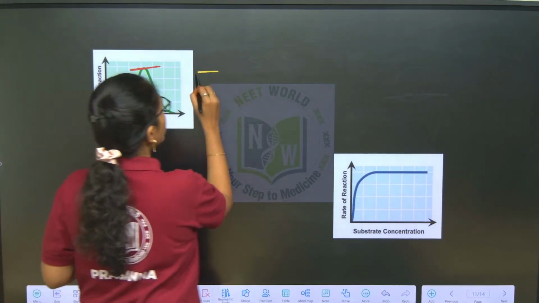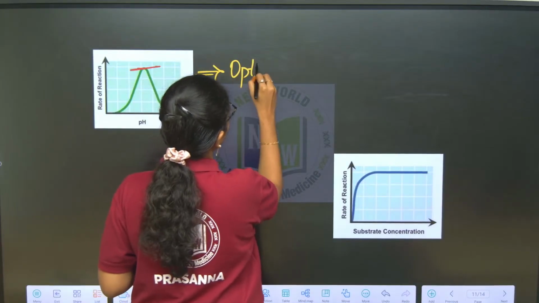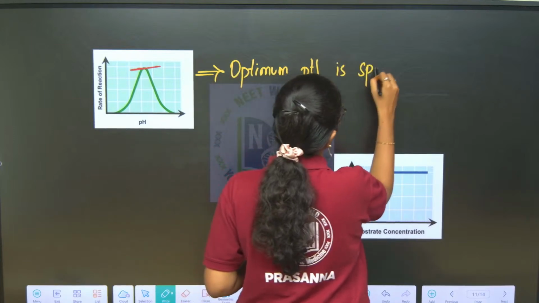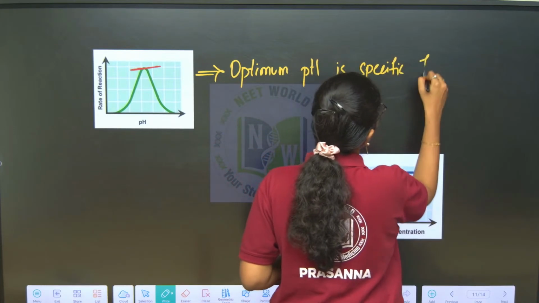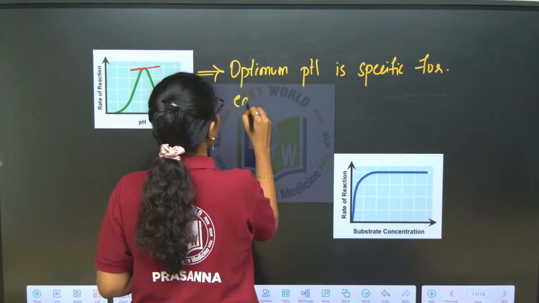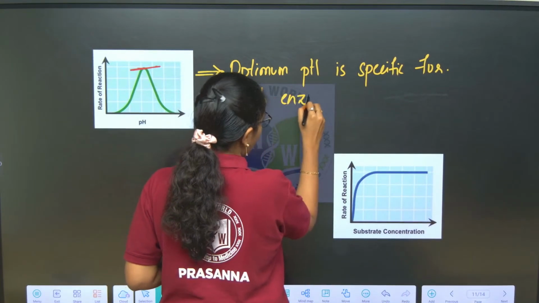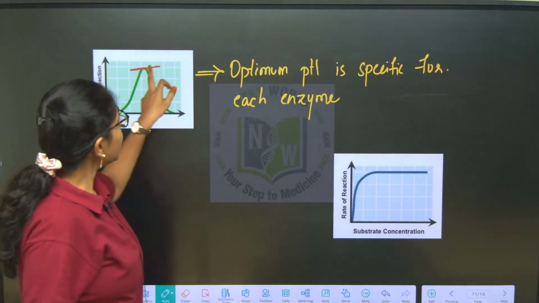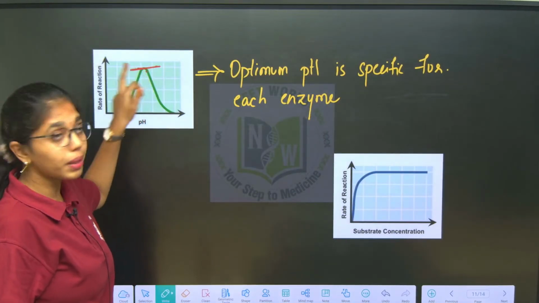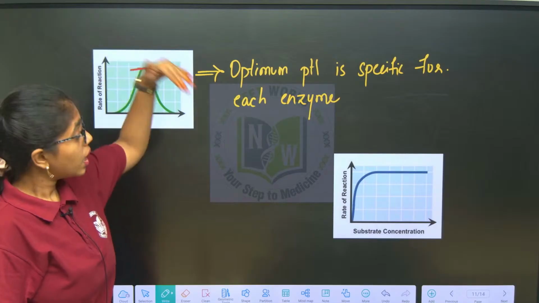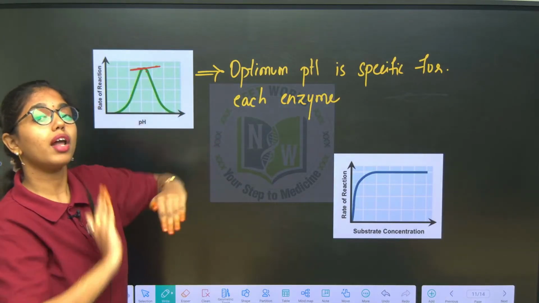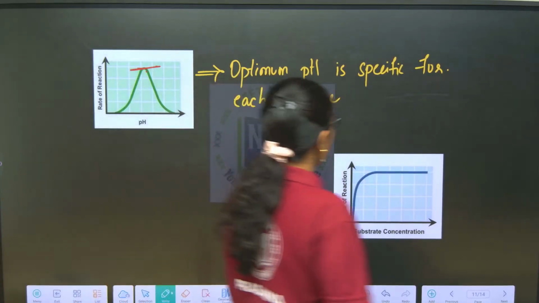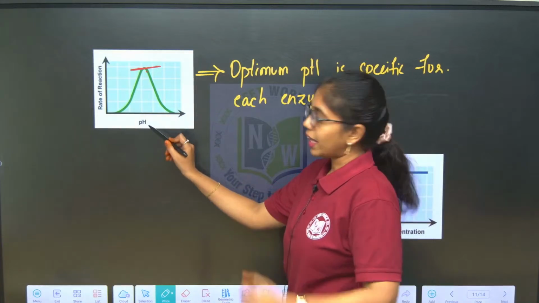So the optimum pH is specific for each enzyme, where the enzyme activity or rate of reaction will be increasing till the optimum pH is reached, and once the optimum pH is reached, there will be a drastic downfall in the rate of reaction. So this is about the second factor that is affecting the rate of reaction or enzyme activity.